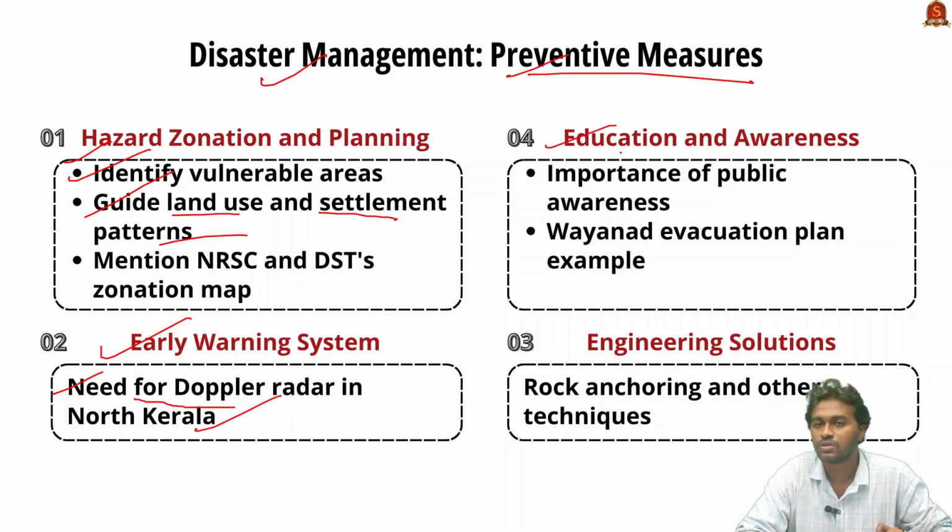The fourth measure includes education and awareness. The people must be aware of disasters, as this will create cooperation from the people to the institutions. This will be very useful in taking preventive measures as well as during rescue measures. For example, in the case of Wayanad, the Kerala government had a plan to evacuate the region 4 years back, but that didn't progress well.